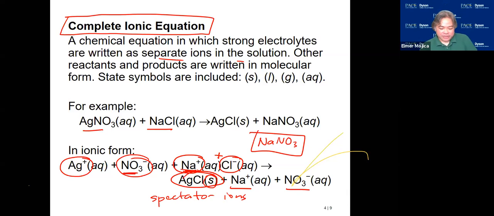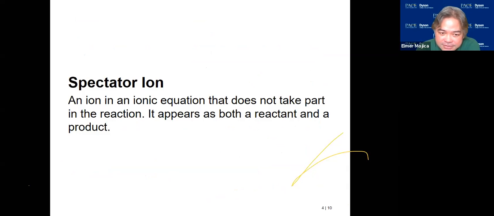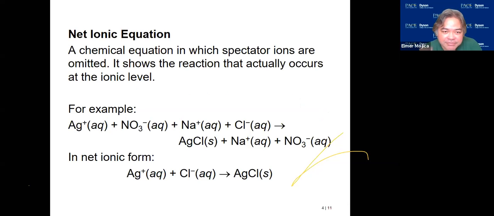Okay? And if you're going to look at them, you can cancel them on both sides because they exist in the same form. So a spectator ion is an ion in an ionic equation that does not take part in the reaction. It appears both as a reactant and in the product side. If we remove them, we can simplify the equation further. We can call it now the net ionic equation.